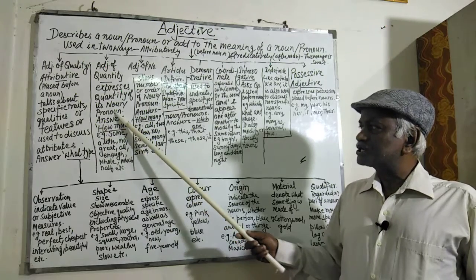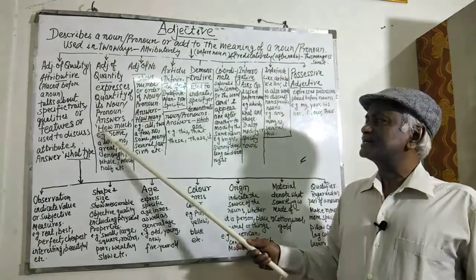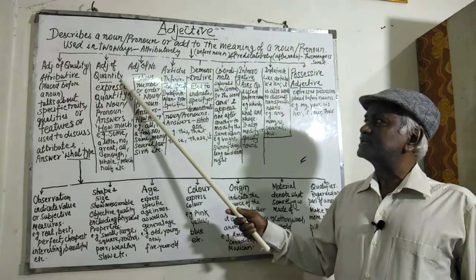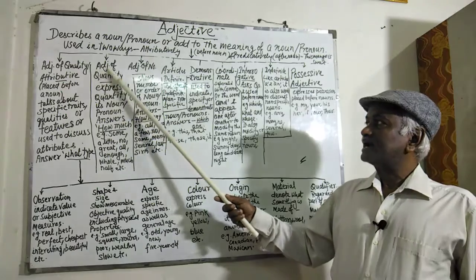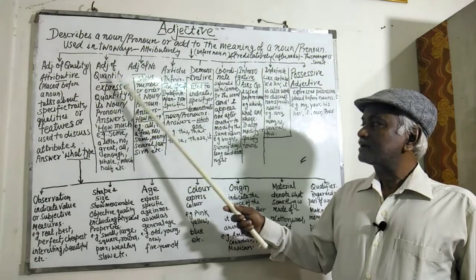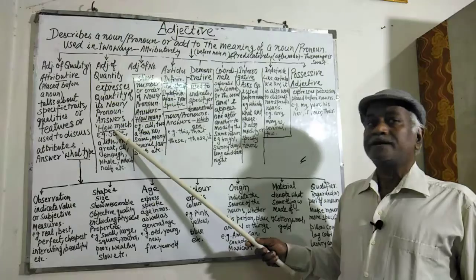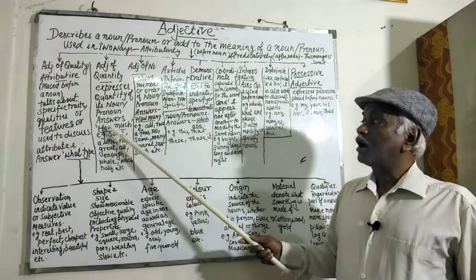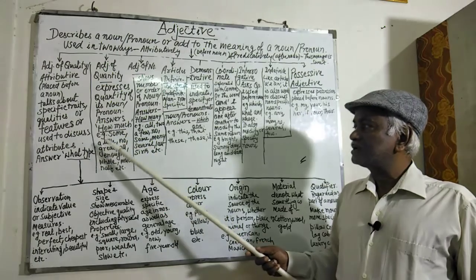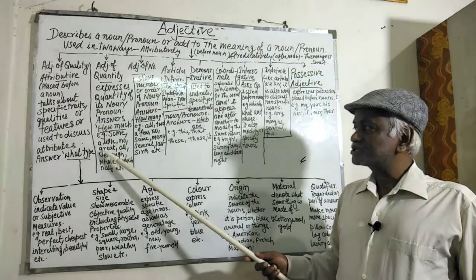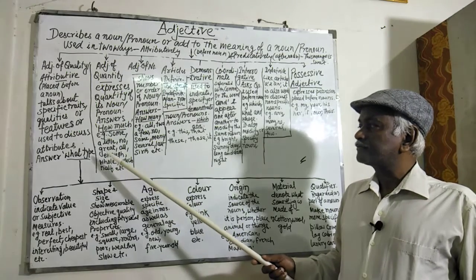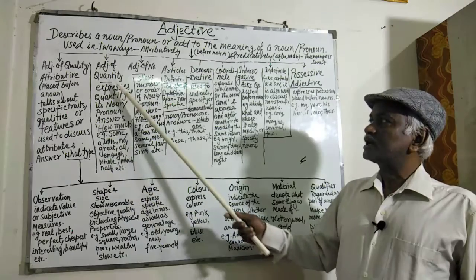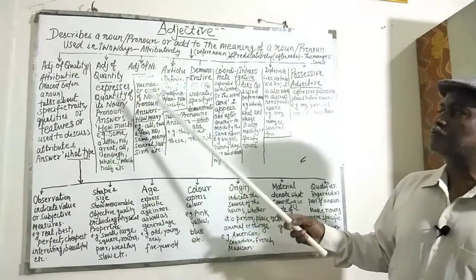From this question, how much, we can guess that these adjectives of quantity are expressing uncountable nouns. How much? Some, a little, no, great, all, enough, whole, much, half. So these are adjectives of quantity.